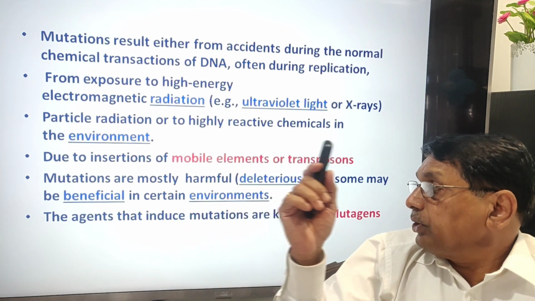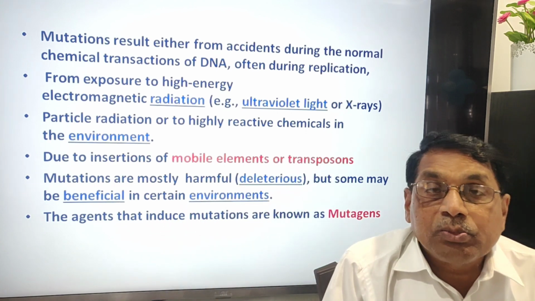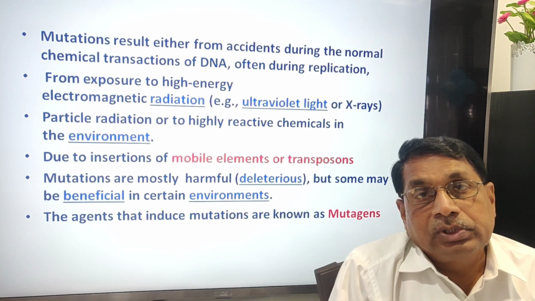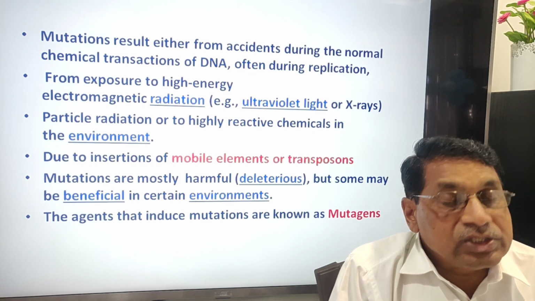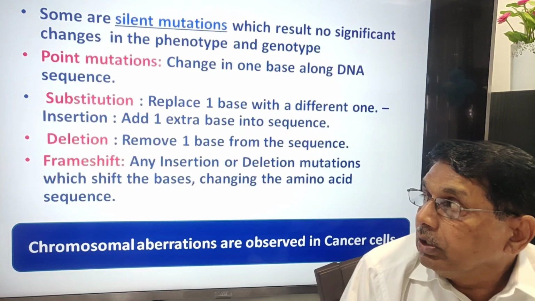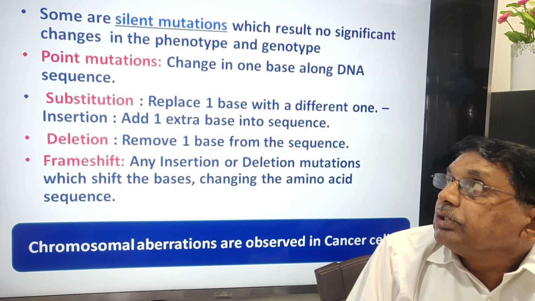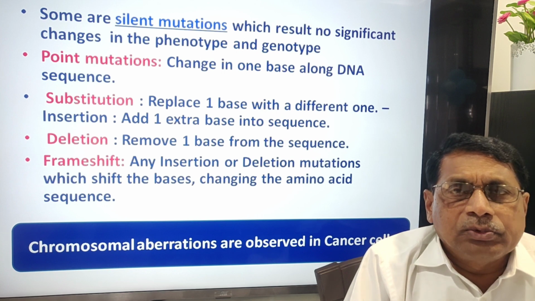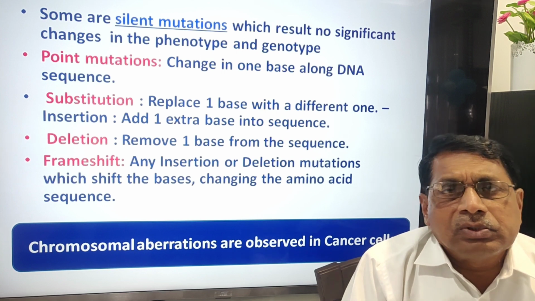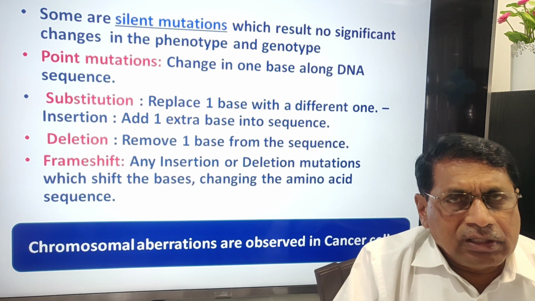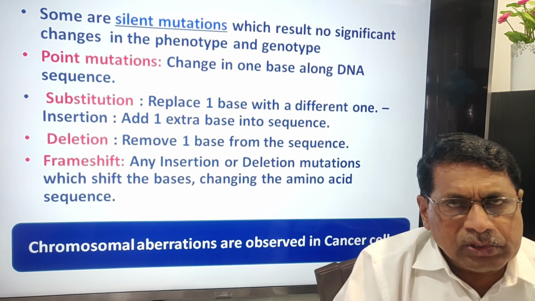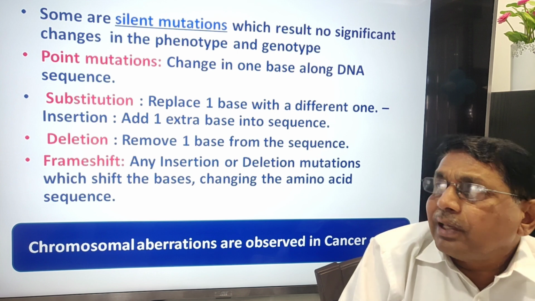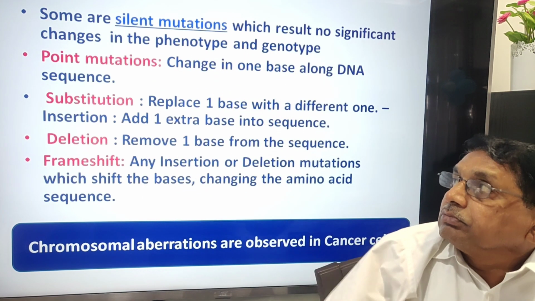The agents that induce mutations are known as mutagens, chemical mutagens, physical mutagens. Some are silent mutations. Mutations take place, we don't notice. There will not be any phenotypic or genotypic change. They are called silent mutations.